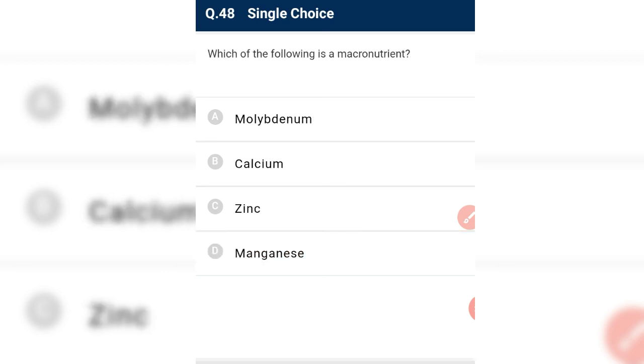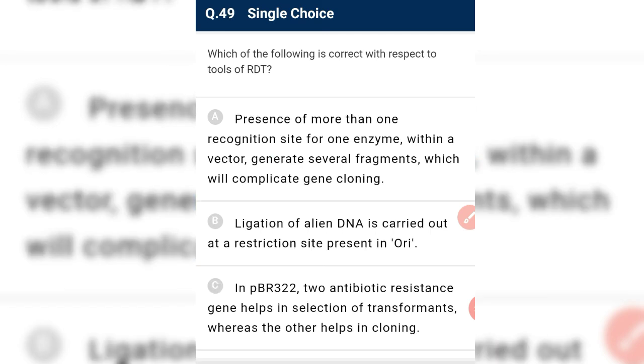Which of the following is a macronutrient? Calcium is a macronutrient and calcium is immobile. So the deficiency of calcium tends to appear first in newer, young leaves, the young parts. Which of the following is correct with respect to tools of rDNA, that is recombinant DNA technology?